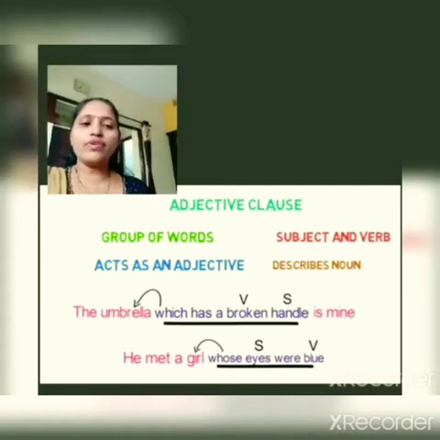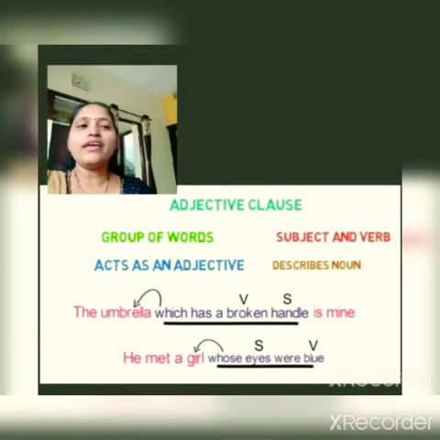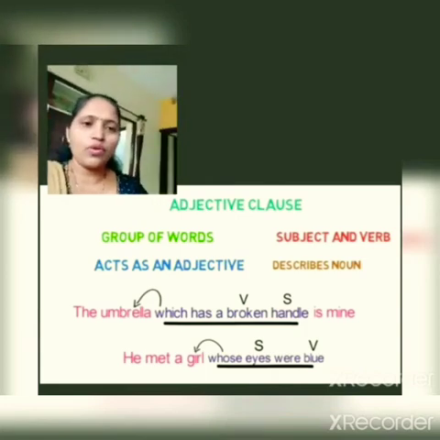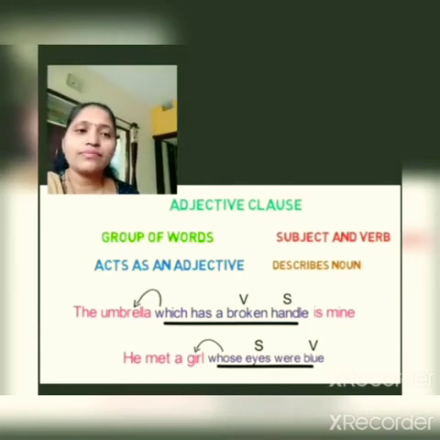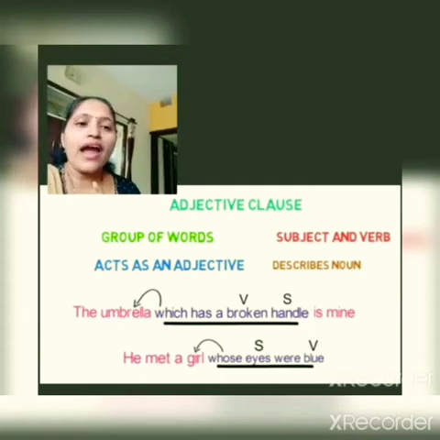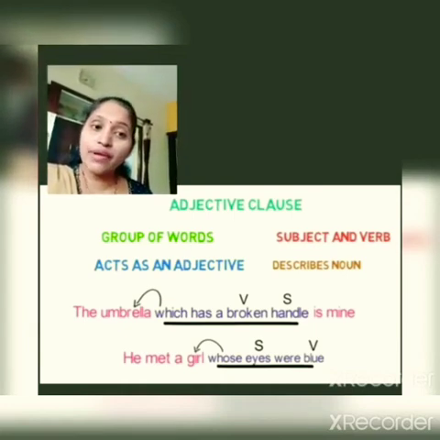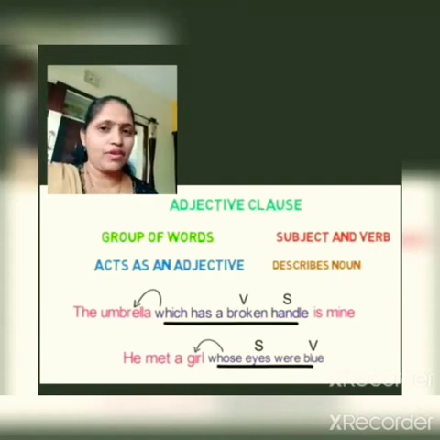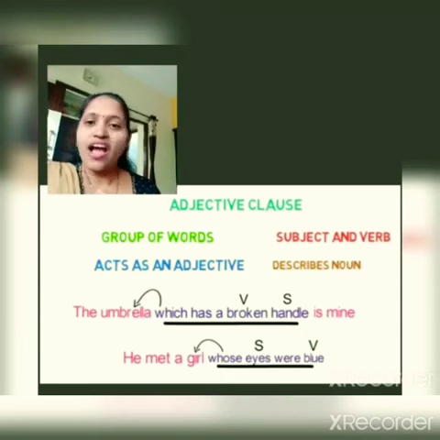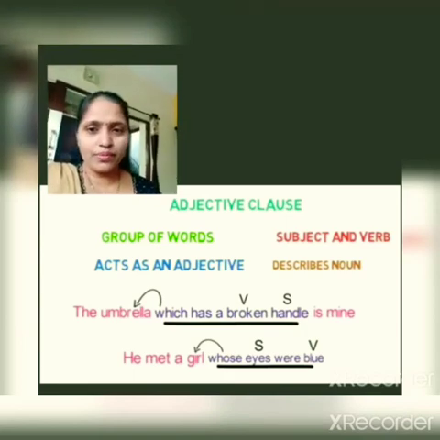Here the clause which has a broken handle is an adjective clause, as it has a subject and a verb of its own, and is describing the noun umbrella. How is the umbrella? Broken.